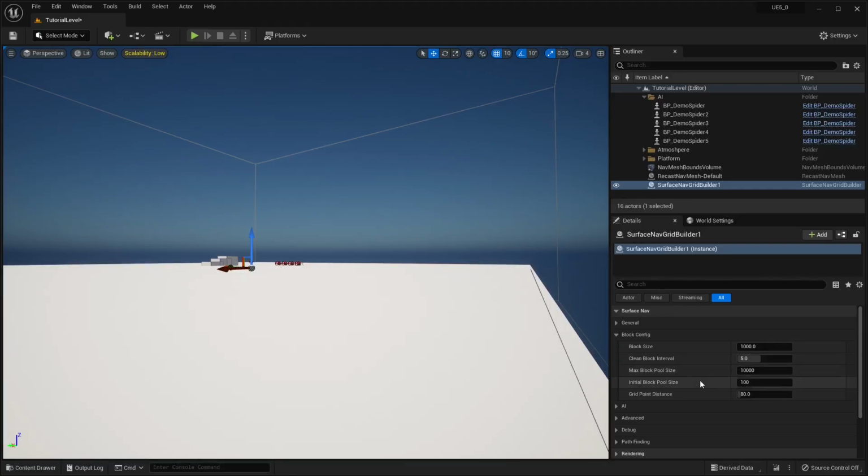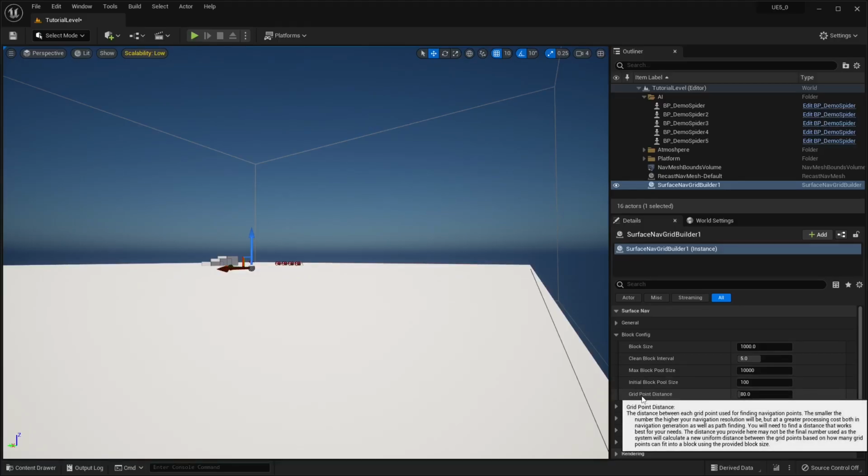And then the initial block pool size, that one is just how many it warms up with, basically. How many navigation block instances it'll create when it loads. Now you can play with this number, any of these numbers, to kind of tweak how quickly it loads and generates the navigation.